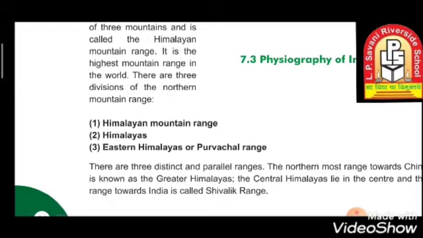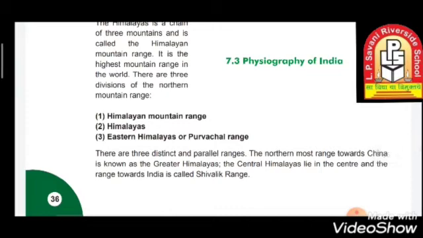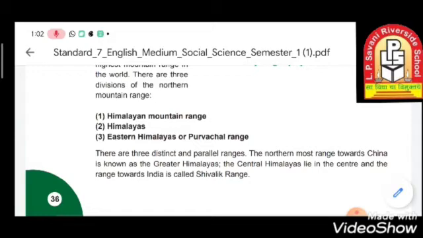There are 3 distinct and parallel ranges. The northmost range towards China is known as the Great Himalayas. The Central Himalaya lies in the center, and the range towards India is called the Shivalik Range. So the mountainous region which is on the side of China is known as the Great Himalayas, and the range which is toward India is called the Shivalik Range.